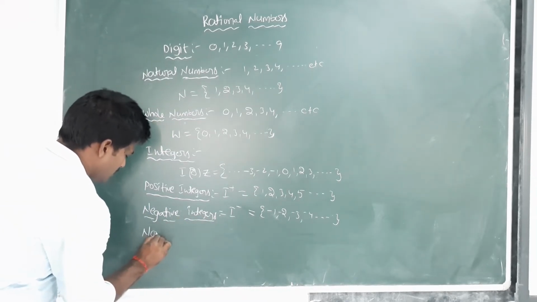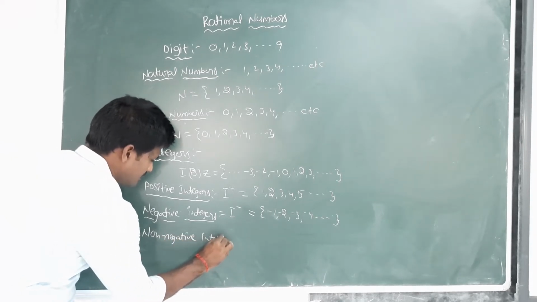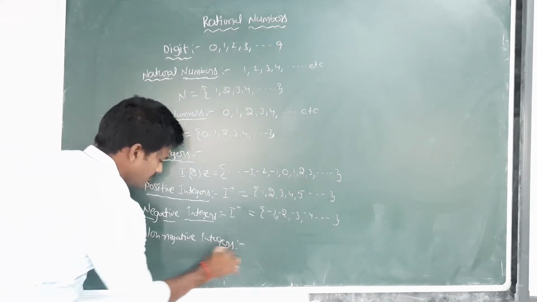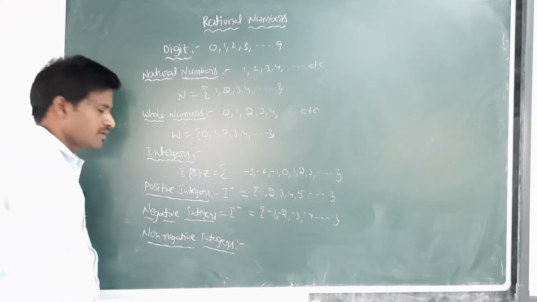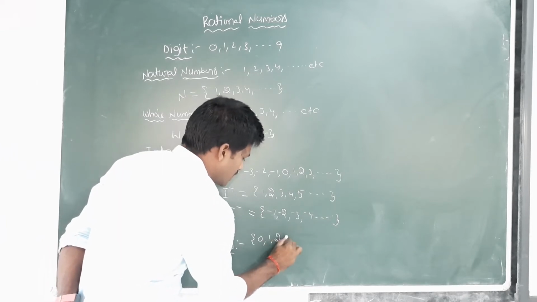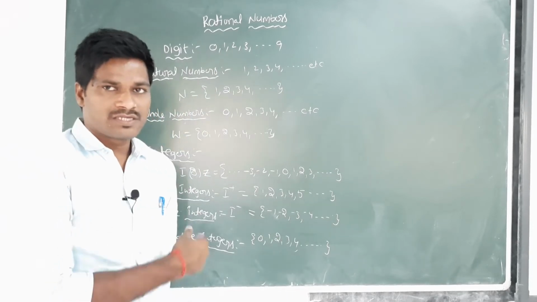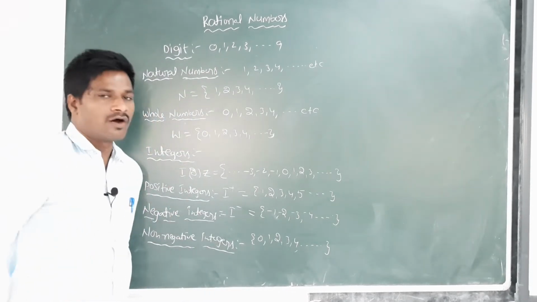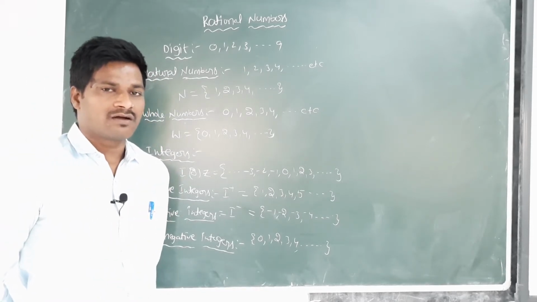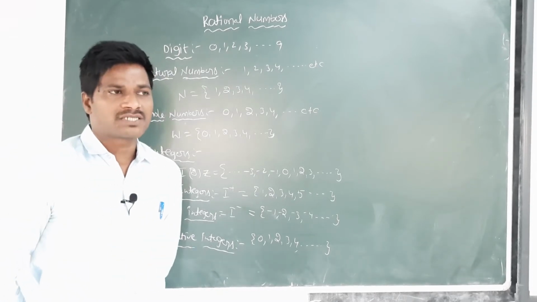Next one, non-negative integers. Non-negative integers equal to the set of 0, 1, 2, 3, 4 and so on is the set of all non-negative integers. All non-negative integers and whole numbers are the same.